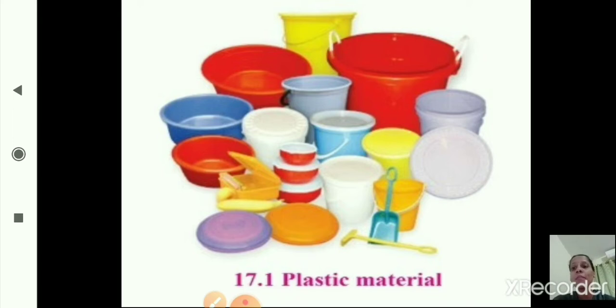Now this is the picture. The picture shows the different plastic materials. We are also seeing many plastic materials which are available at our home, like buckets, tubs, brushes. Yes, these are the different materials. Bowls, dustbin, right? So these are the plastic materials which are available at our home. As you can see here, the picture shows plastic materials.